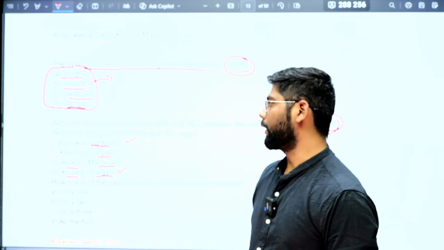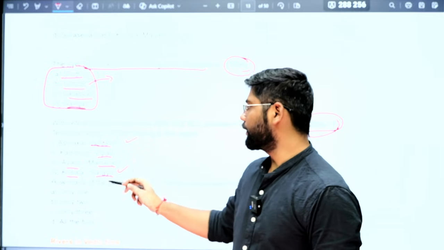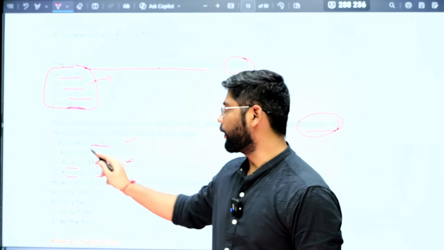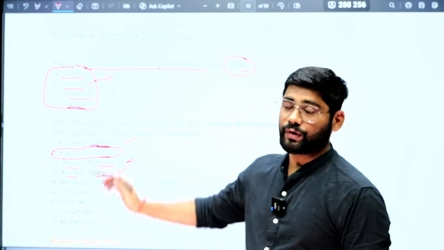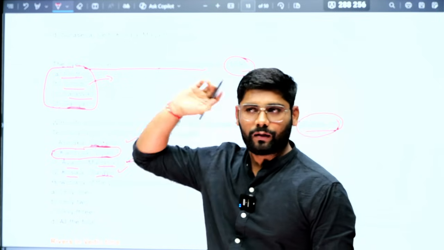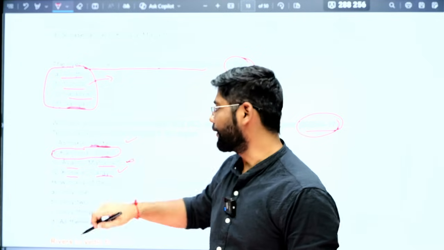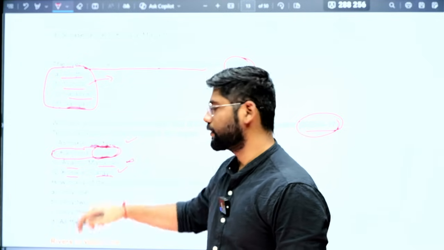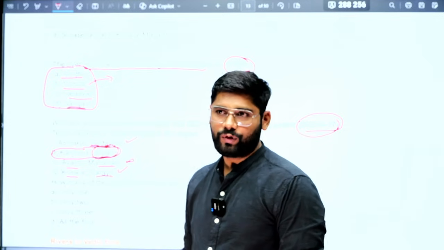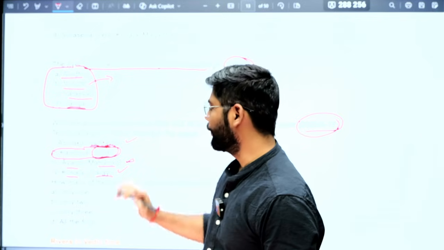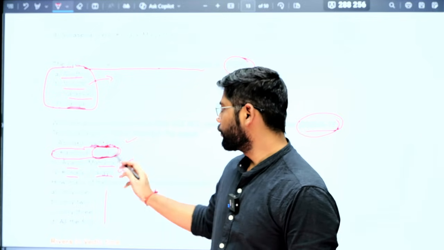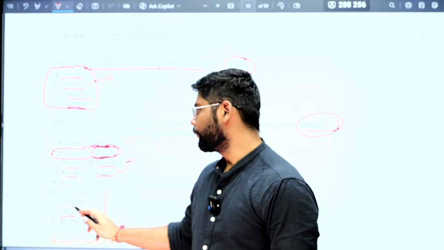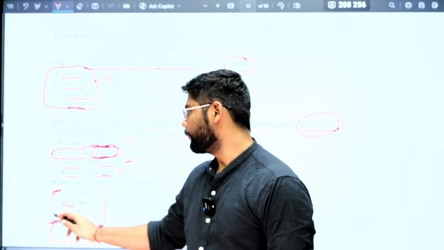Okay, just as I told, Kosala and Sharayu, this is correct. Asmaka and Godavari, this is correct. But what about this? You know Mahanadi is on the eastern side, so you can eliminate. But what about this? Kamboja, that is located on Vipas. We are saying Kamboja is in Afghanistan, on the border of Afghanistan. But what about this particular Vipas? If you don't know which river was called Vipas, then you obviously will lose marks. So you need to go for 50-50 because already we have eliminated one. So obviously the answer will be either 3 or 2. So you need to take a guess on B or C.